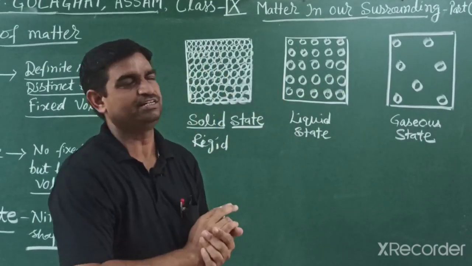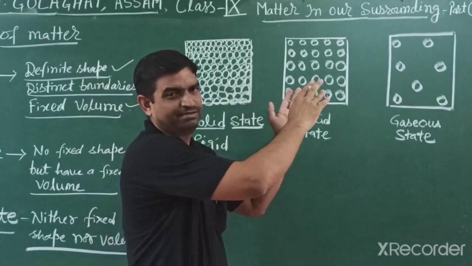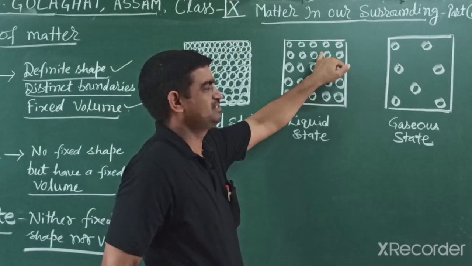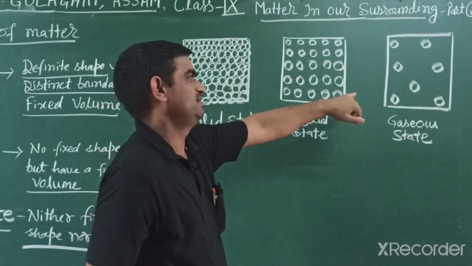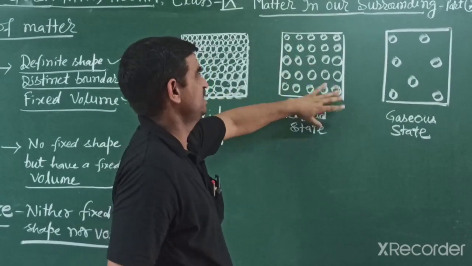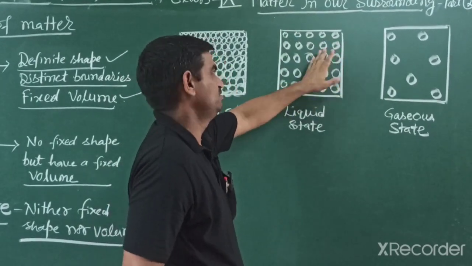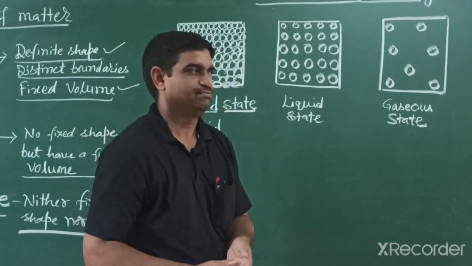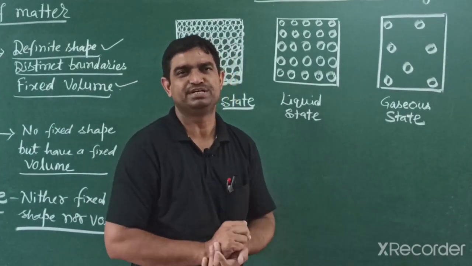Liquids are intermediate between solid and gas, with slightly more space between particles than solids and less than gases. So they are not easily compressible, and they have definite volume but not definite shape. They change according to their container, because the force of attraction is weaker.